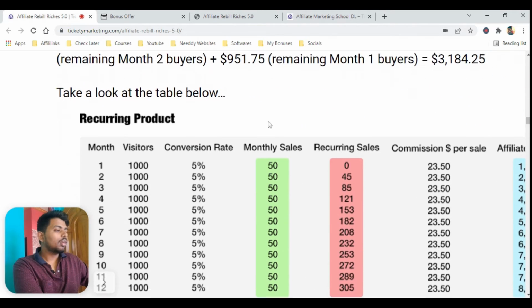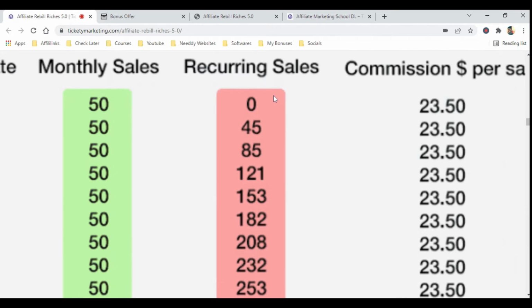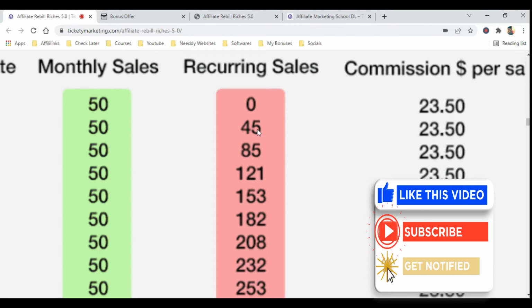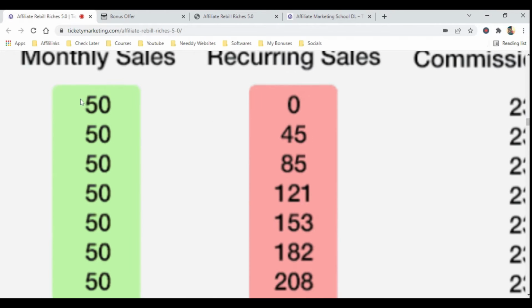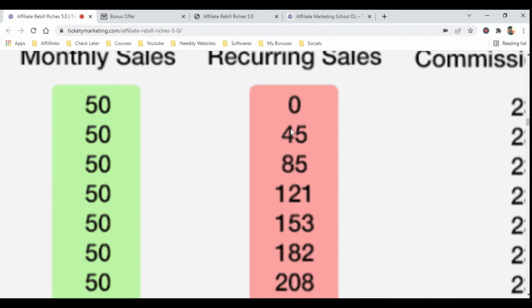So in the first month you have 50 sales, and recurring sales in the first month will be 0 because it is the first month. Then again 50 sales, but now 10% of those who bought in the first month opt out, and you have only 45 recurring sales.